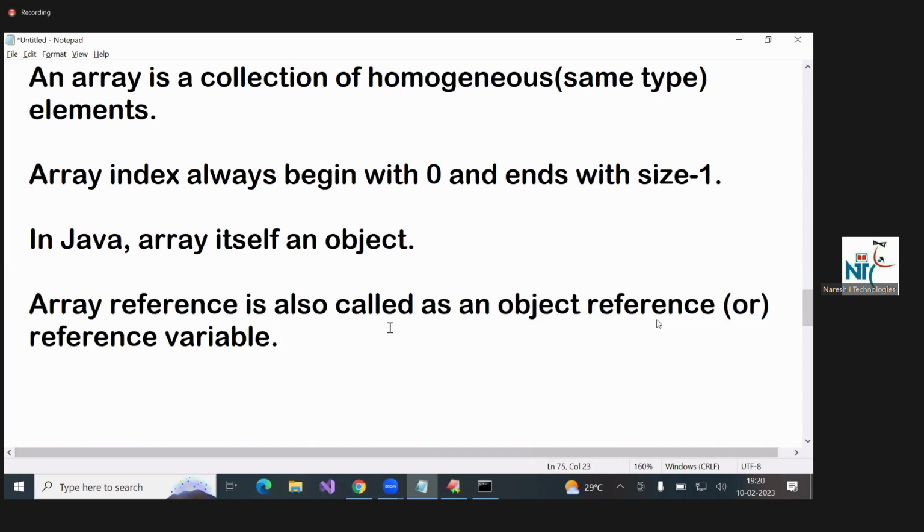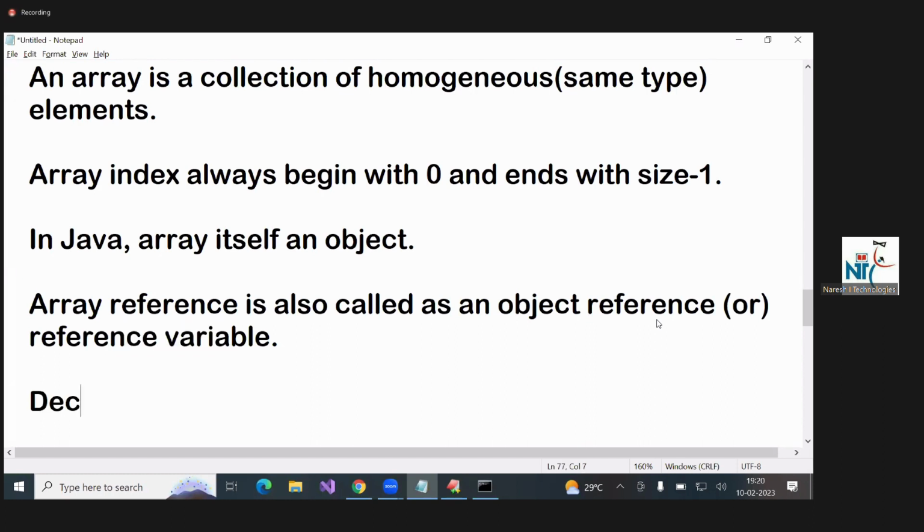Now, whenever array is called object, array reference is called object reference. But object reference we are calling like a reference variable, we already studied. Okay. Next,